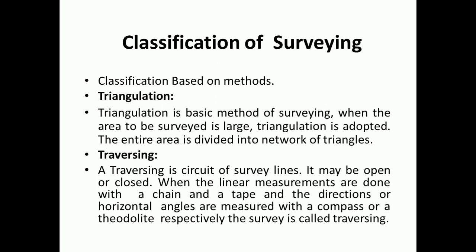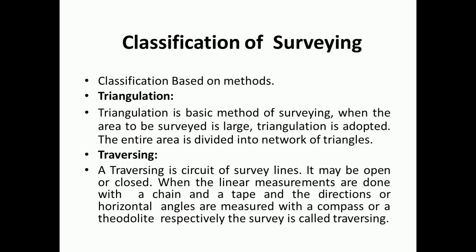If any triangle contains an angle less than 30 degrees or greater than 120 degrees, that triangle is called an ill-conditioned triangle or ill-shaped triangle. So the area is divided in the form of well-conditioned triangles. In chain triangulation, only linear measurements are taken, and in triangulation, one single line, that is the baseline, is measured, and on this baseline the remaining skeleton of the triangles is based and all the angles are measured.